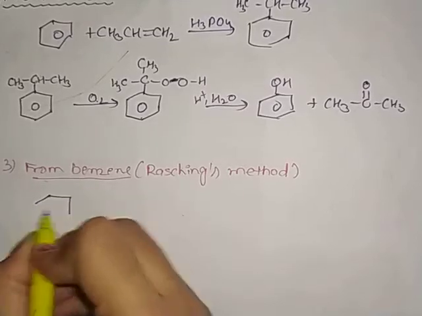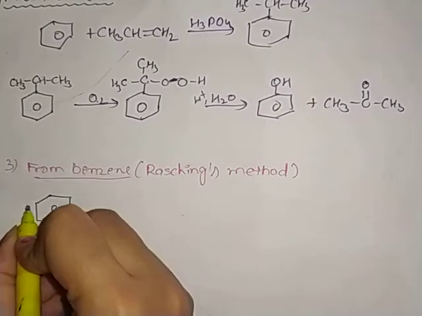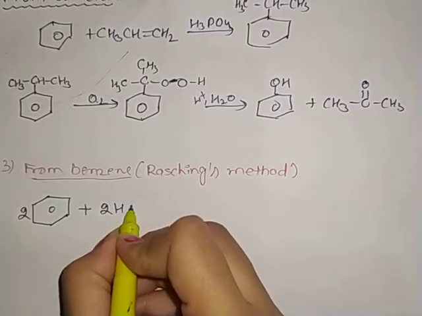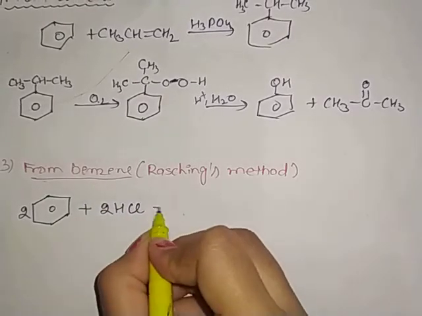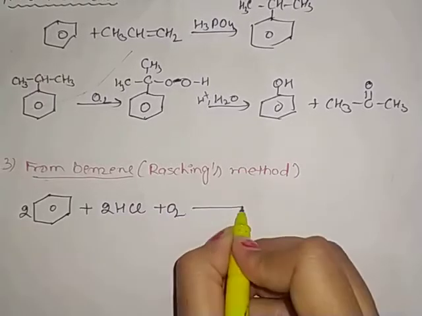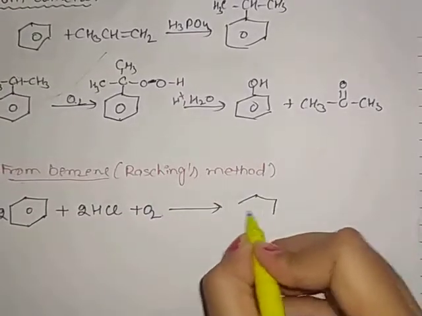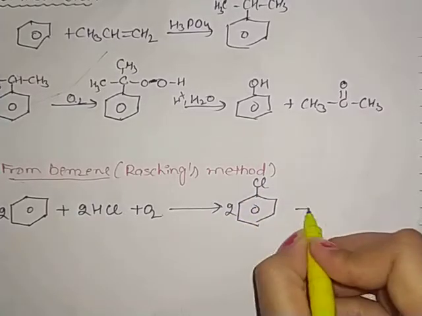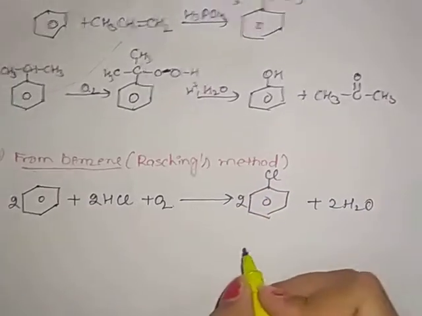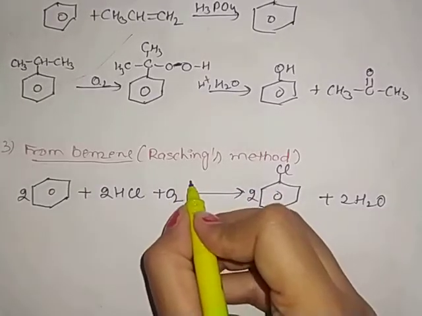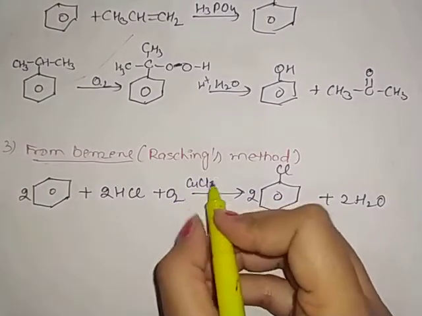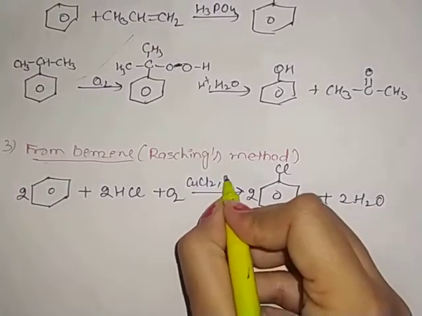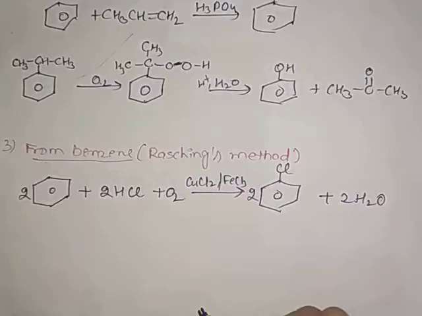We take a benzene ring and add vapors of hydrochloric acid, that is HCl, in the presence of air. It will form chlorobenzene plus water first, and this reaction occurs in the presence of CuCl2, that is copper chloride, or we can take ferric chloride.